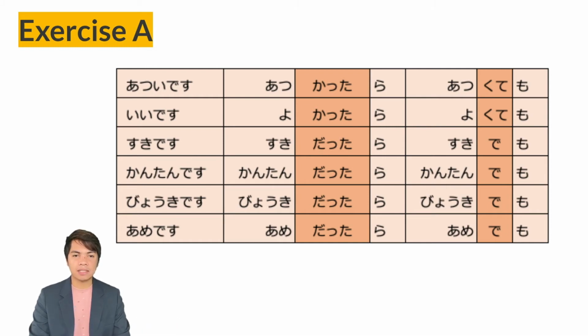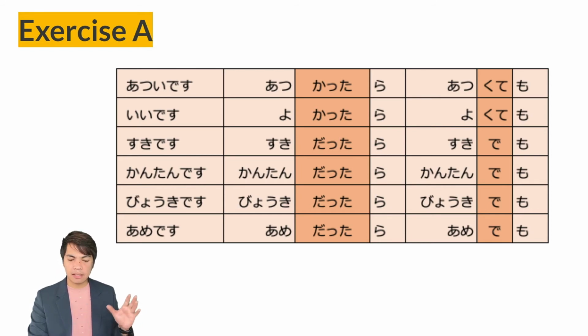Next, the na adjective, suki desu. The ta form of suki desu, just like nouns, just datta. So suki datta plus ra, suki dattara. And the temo pattern, the te form of suki desu is suki de, suki demo. So suki demo. Next, kantan desu, kantan datta plus ra, kantan dattara.